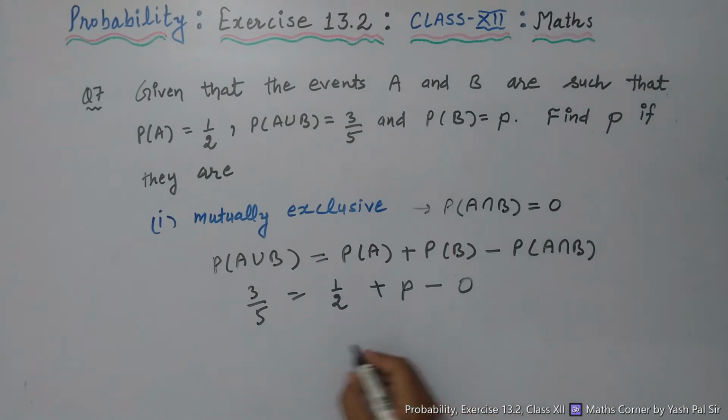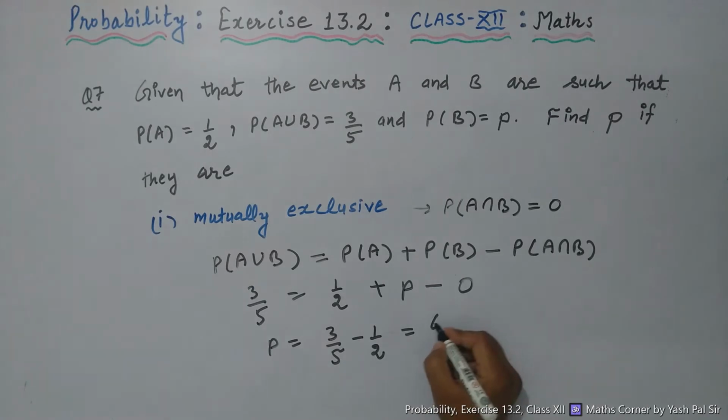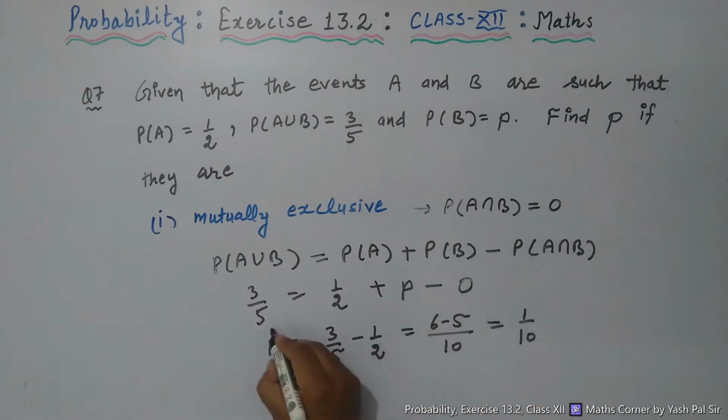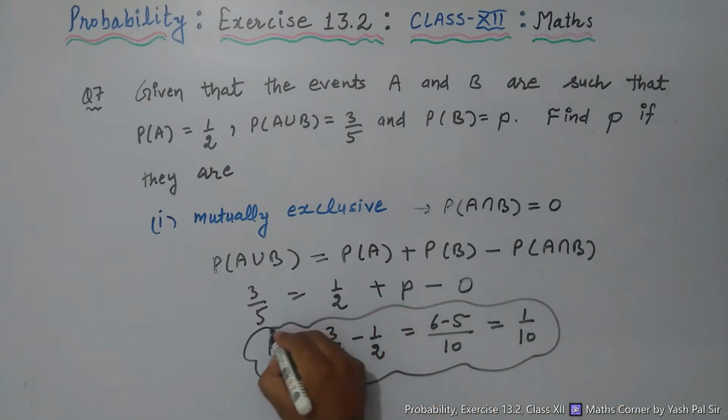So from here P is equal to 3 upon 5 minus 1 upon 2, that is equal to 6 minus 5 upon 10, which becomes 1 upon 10, the required value for P.